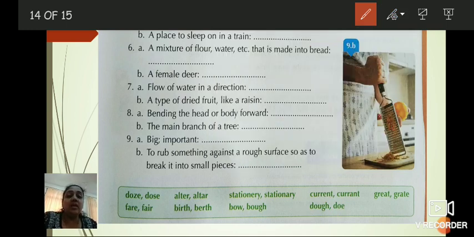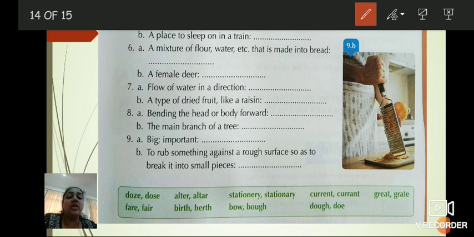Next question, number 7. Flow of water in a direction. What do we call it? It is current, C-U-R-R-E-N-T. And B, a type of dried fruit like a raisin. What is the correct answer? It is currant, C-U-R-R-A-N-T. Understood?